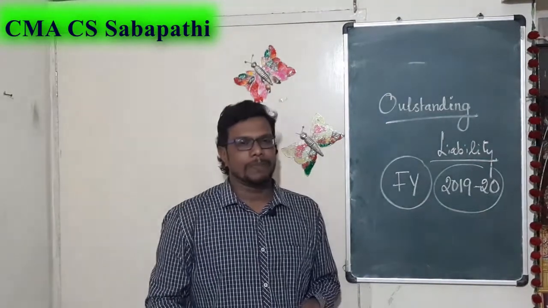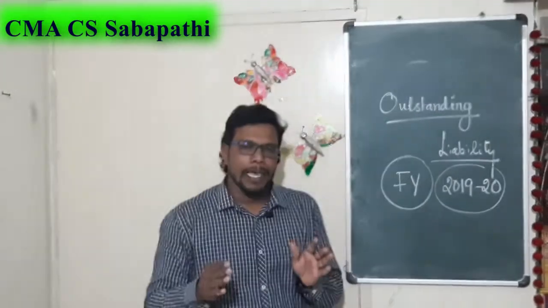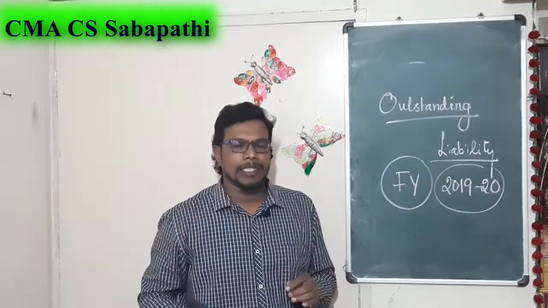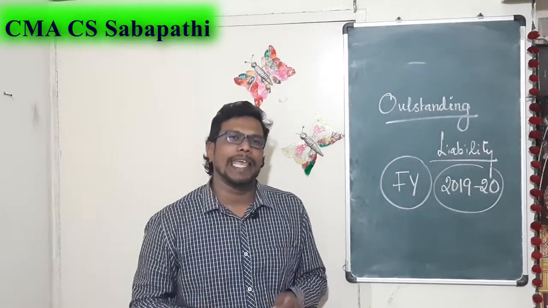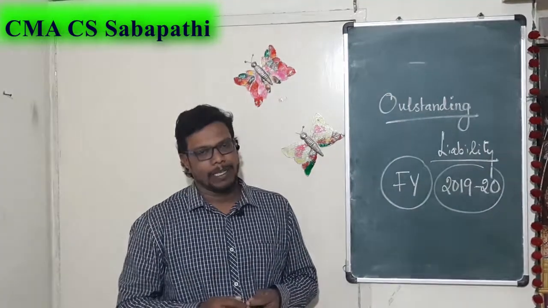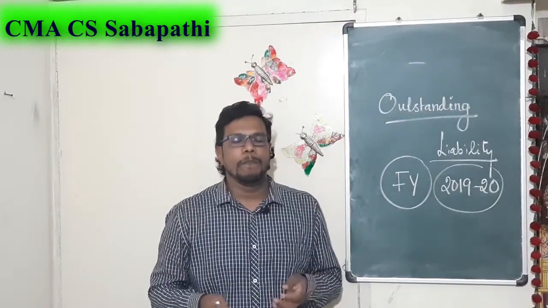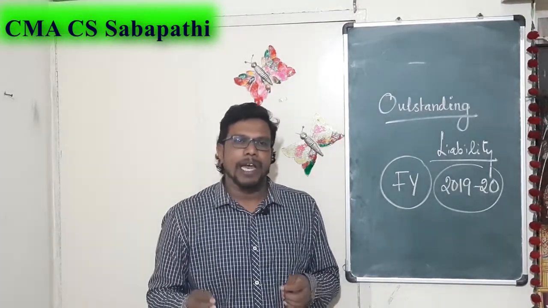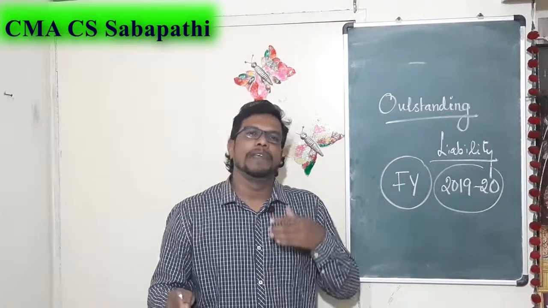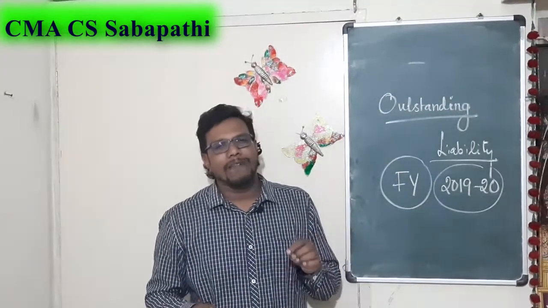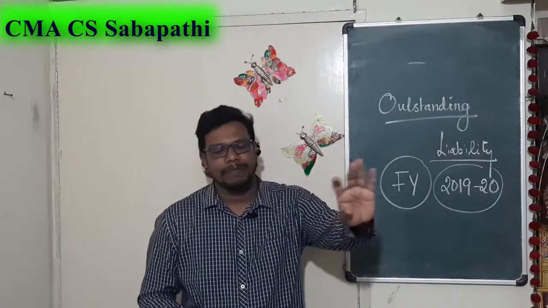But suppose we are supposed to pay the March salary and we don't know the exact amount. Based on past history, we estimate the amount and account for it. That is what we call a provision.